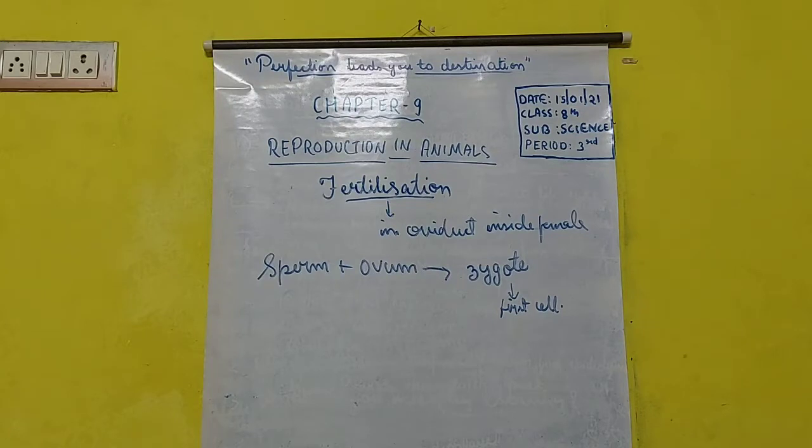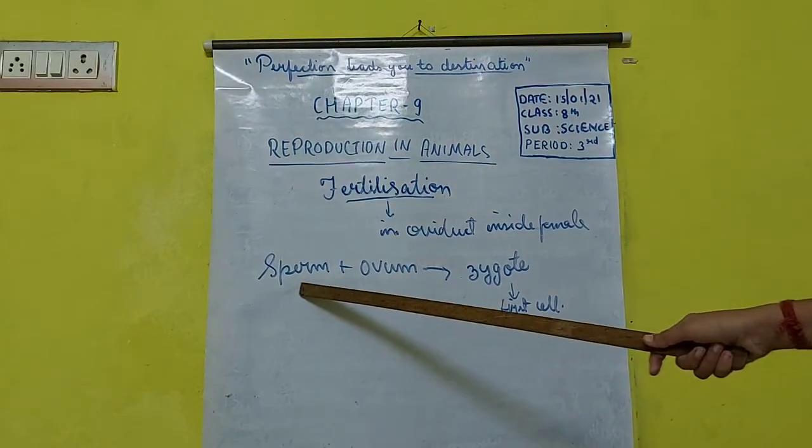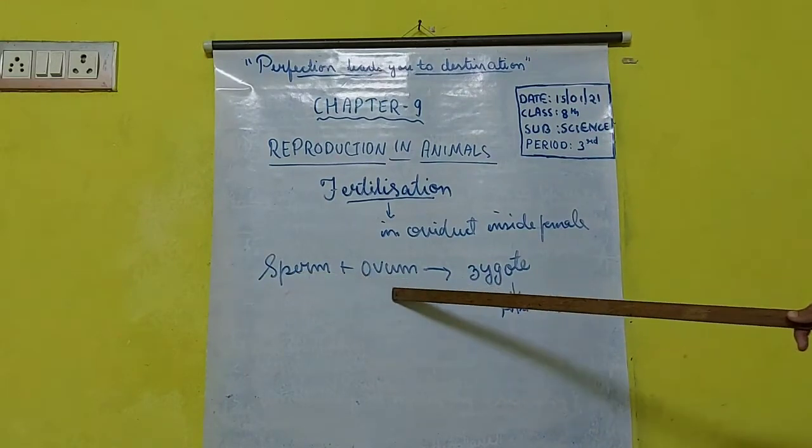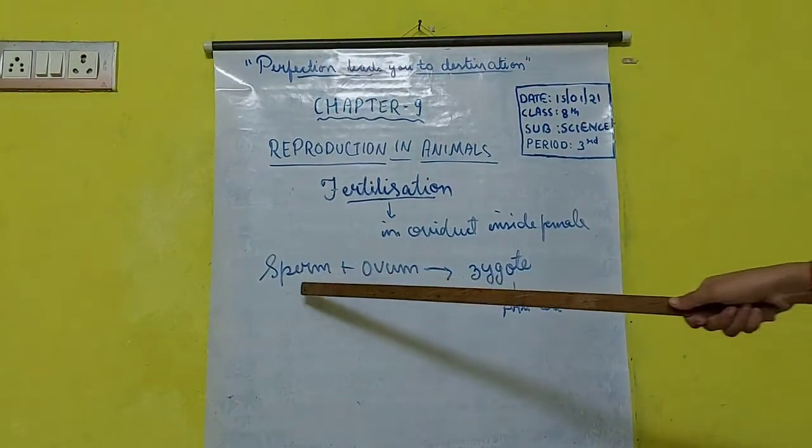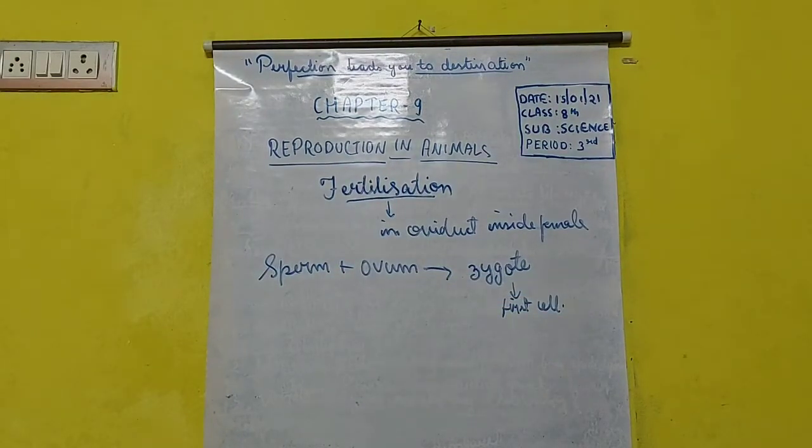Clear? So the one sperm will fuse with the ovum, and during this process the nucleus of both will fuse together and form a single nuclei, and this single nuclei is known as the fertilized egg now.